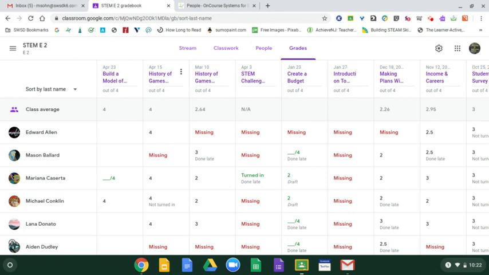As this grid is displayed, you could see that there are red missing labels in some of the sections. That means that the student did not turn it in. Doesn't mean that they didn't do it, just that they didn't turn it in. You could see some of them are green and it says turned in, done late.